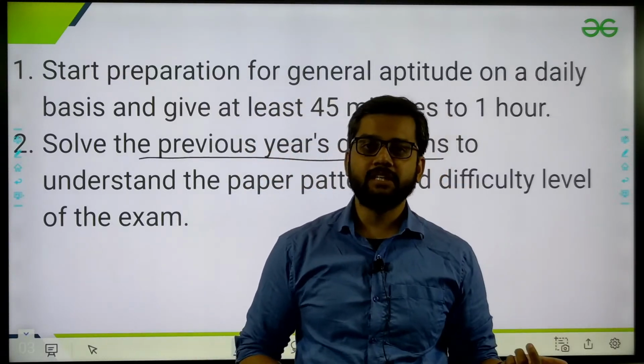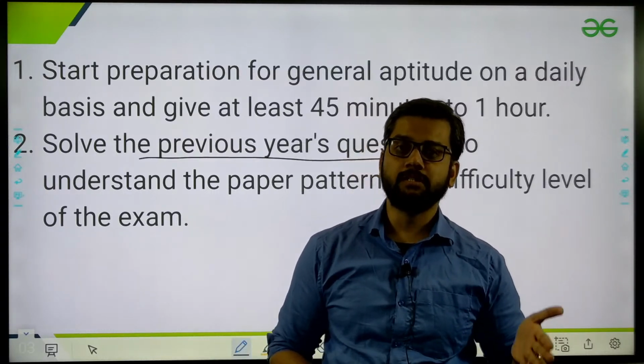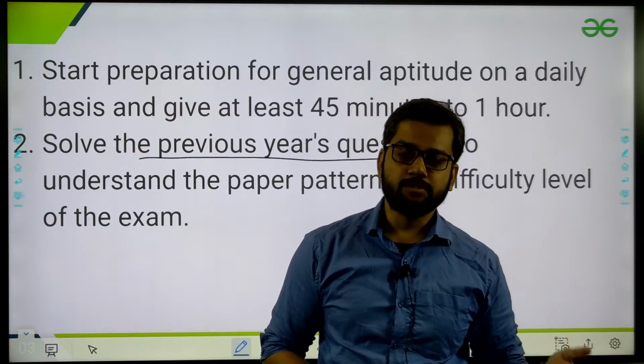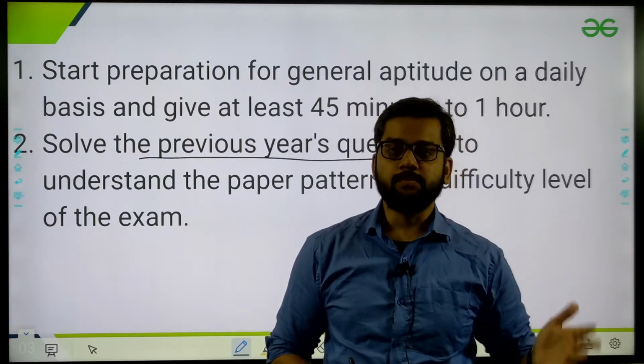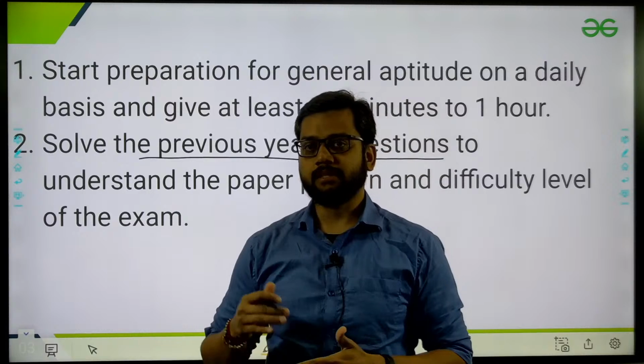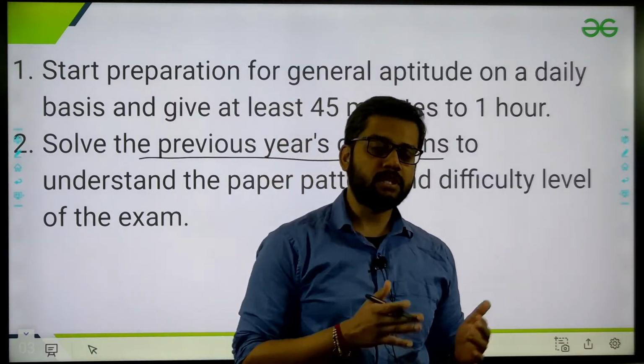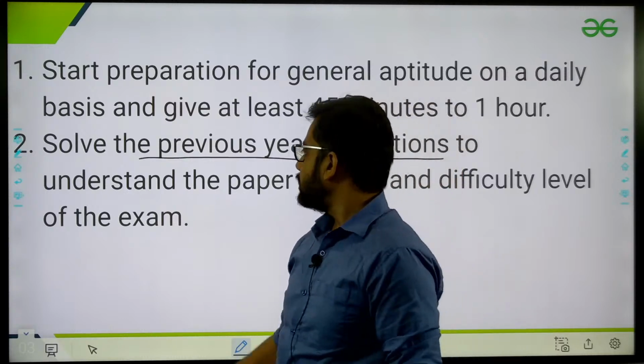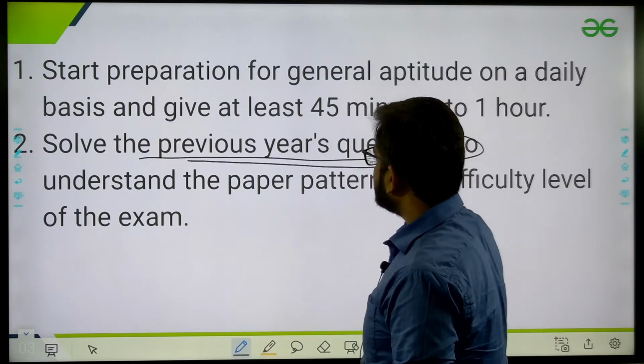In 2017 there was no DI question. In 18 there was a DI question, 19 DI question, 20 DI question, 21 DI question. Before that no DI question. Simple interest, compound interest, ratio, proportion, percentage, profit and loss, every year one question is coming. So it's completely unpredictable. So PYQ is the only option you need to cover.